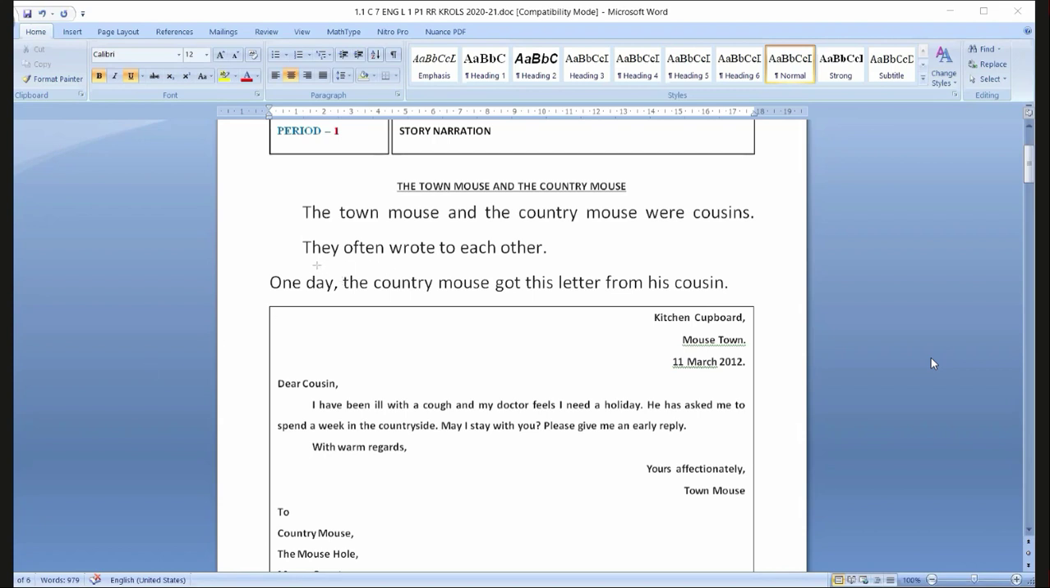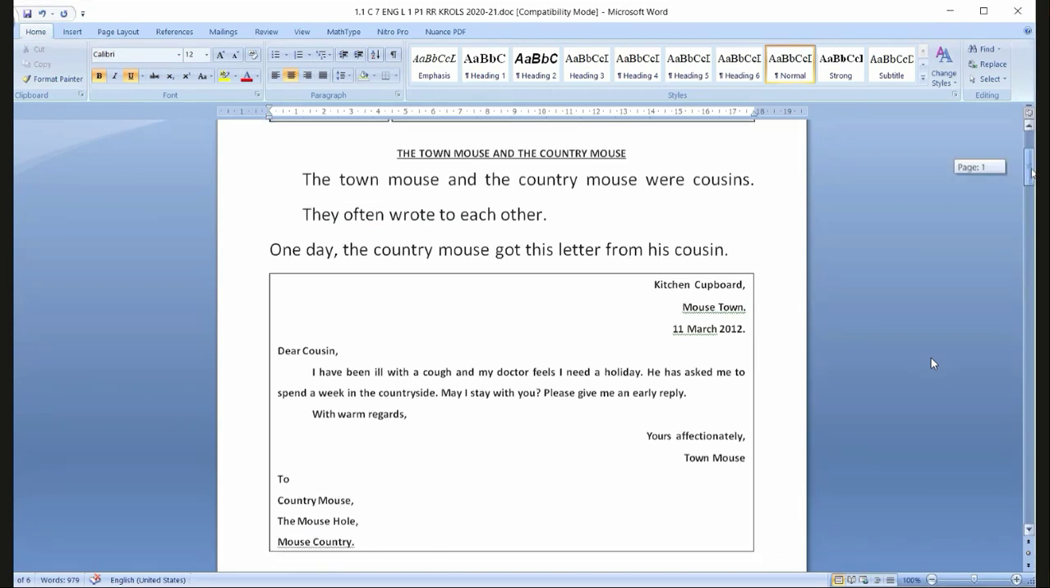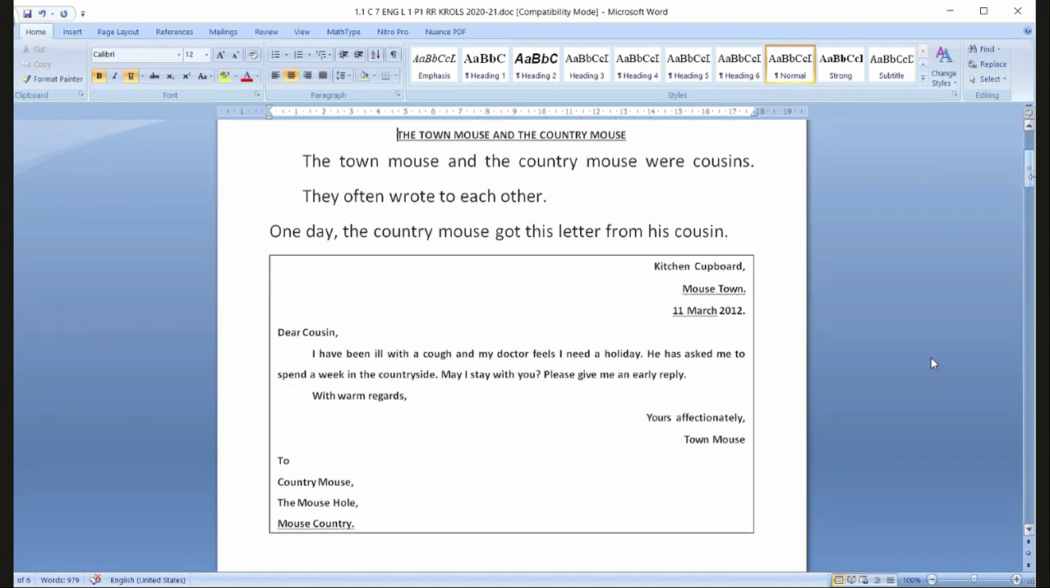So the town mouse and the country mouse were cousins. They often wrote to each other. Often means very frequently. What did they write? Letters. Why do we write letters? To exchange information, to give your particulars and to ask their whereabouts, you keep on writing a letter. Often means frequent. Opposite, rare.